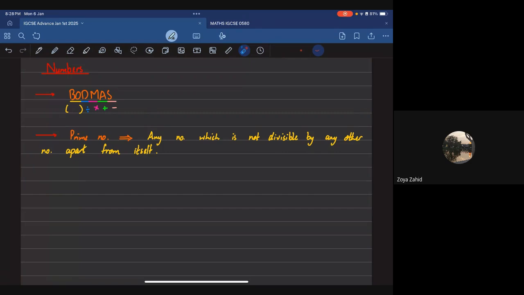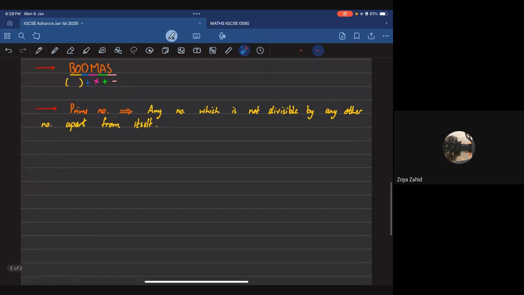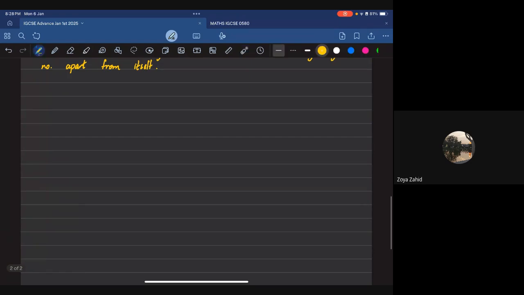Apart from this, I don't think I've seen major mistakes. These are the careless mistakes from the very beginnings of your chapter syllabus. These are the major mistakes that I've seen. Now, once you're through with this, I can officially begin the actual syllabus that I want to cover, which is that I'm going to begin with indices.